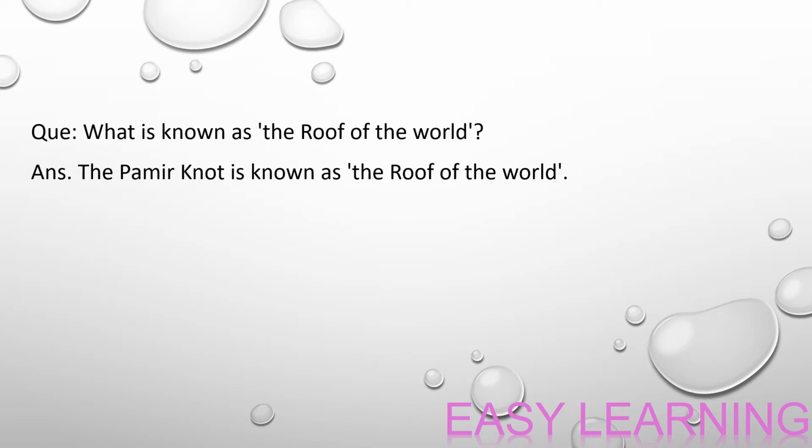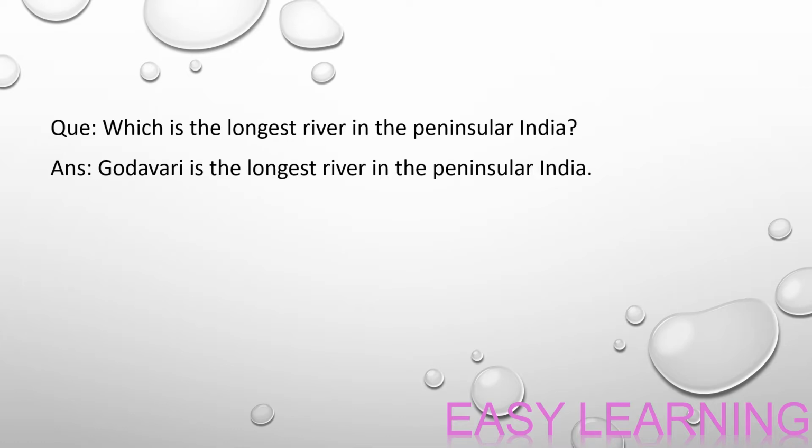What is known as the roof of the world? The Pamir Knot is known as the roof of the world. Which is the longest river in the peninsular India? Godavari is the longest river in the peninsula of India.